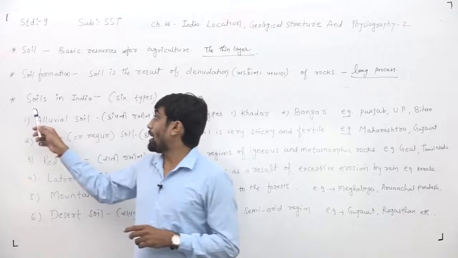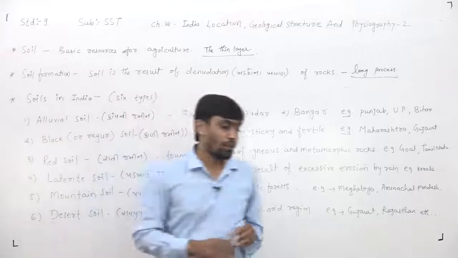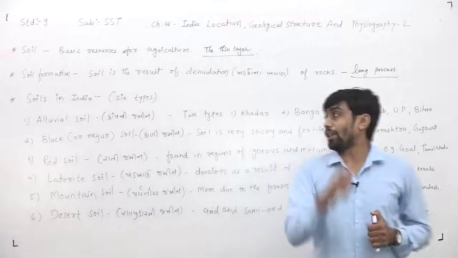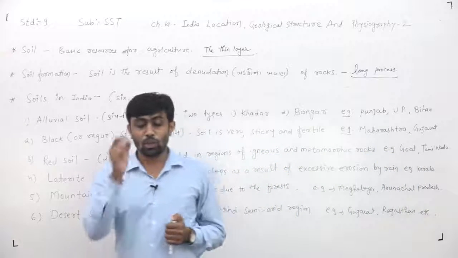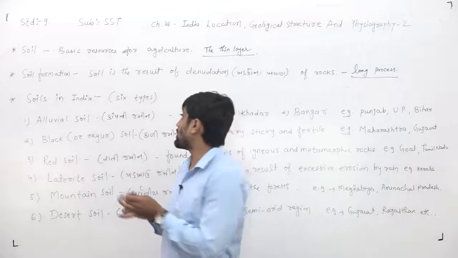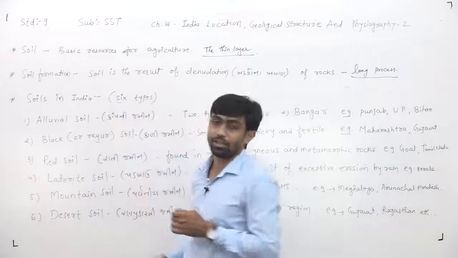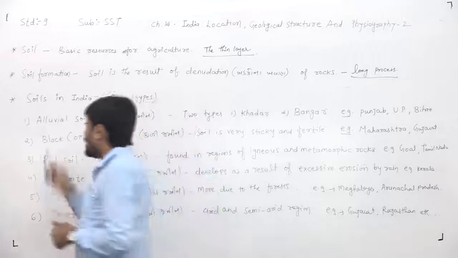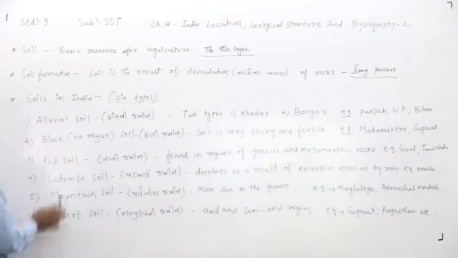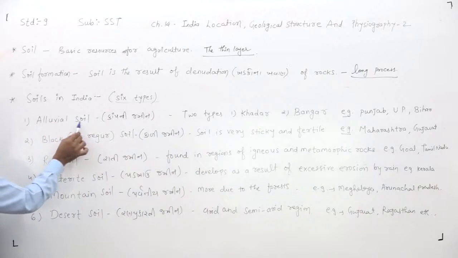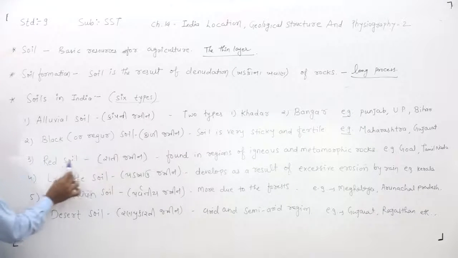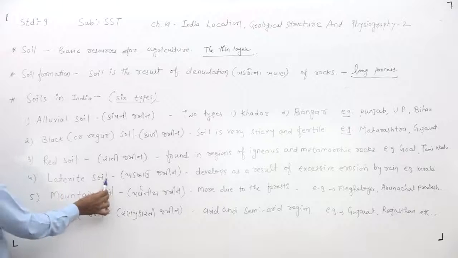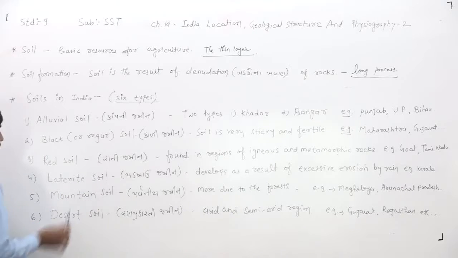Now we have to divide the soils in India. Dear children, our next topic is soils in India. How many types of soils are there in India? Soils in India are classified into 6 types. First is alluvial soil, second is black or regur soil, third is red soil, fourth is laterite soil, fifth is mountain soil, and sixth is desert soil.